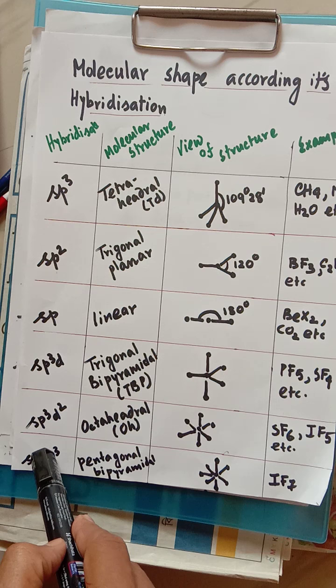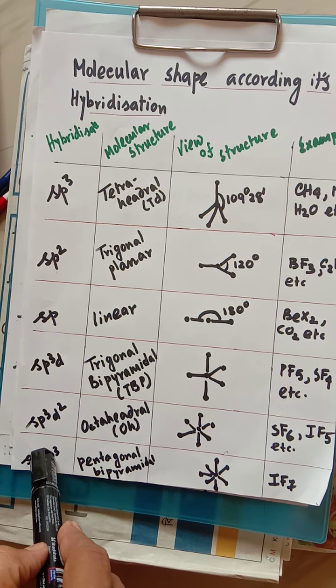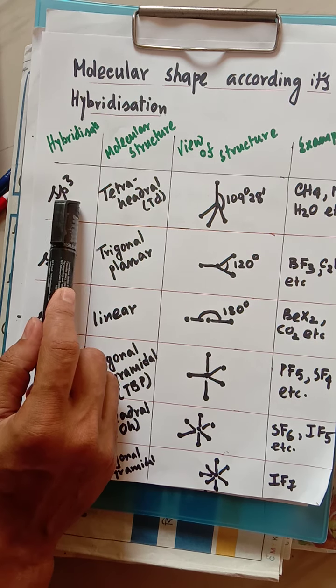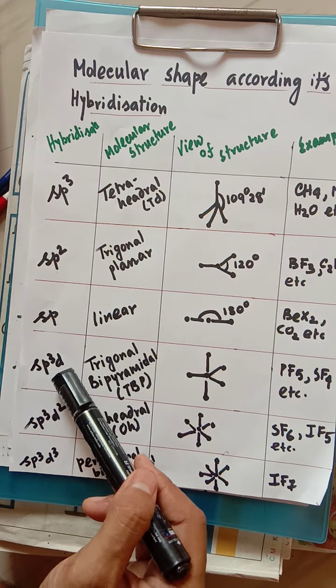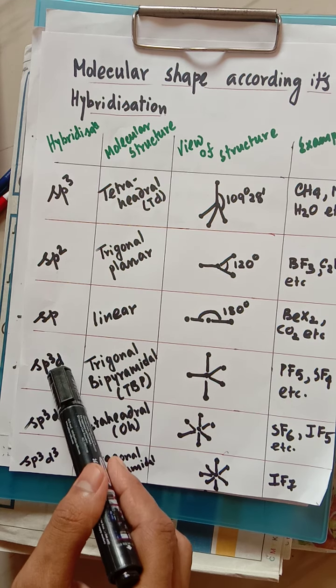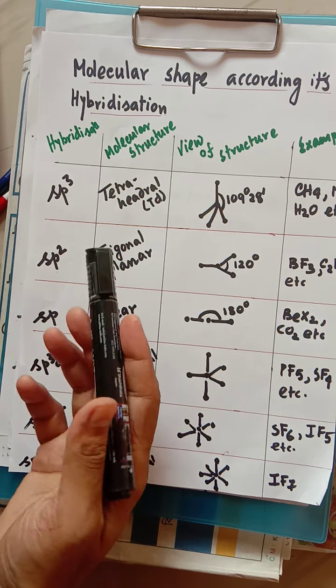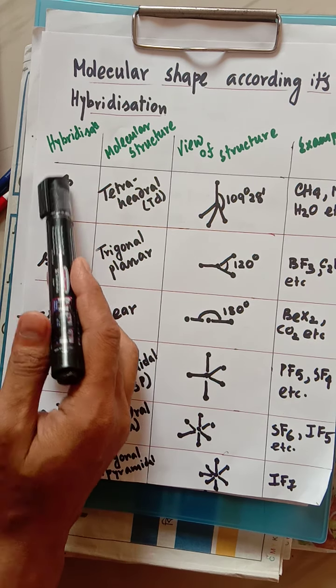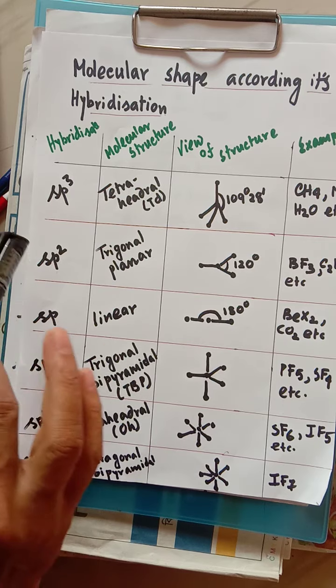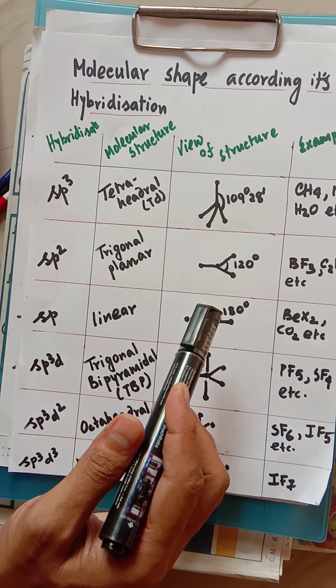So these are the ways of representing hybridization. The s orbital is there, the p orbital is also there. Why do we have to know the hybridization? For many various reasons.